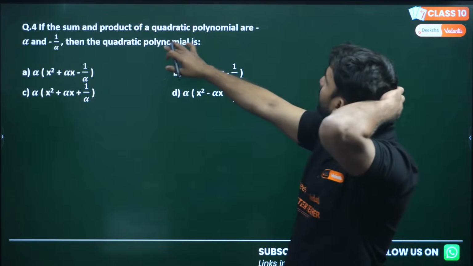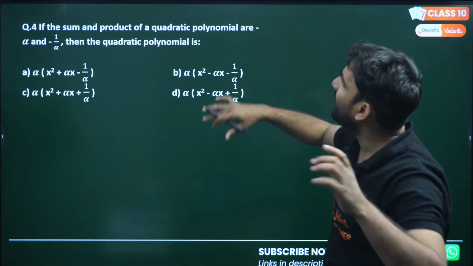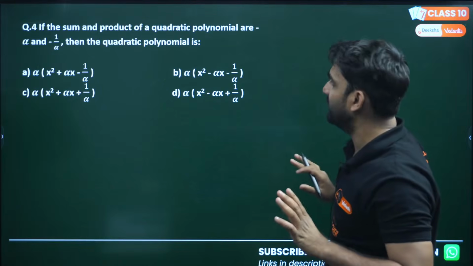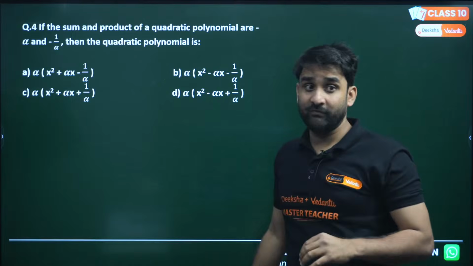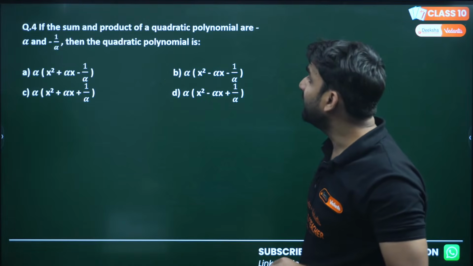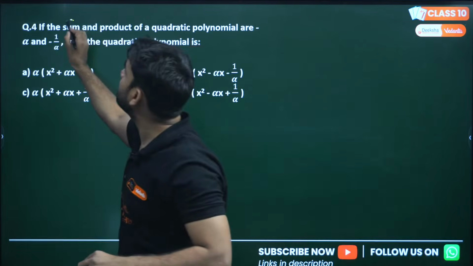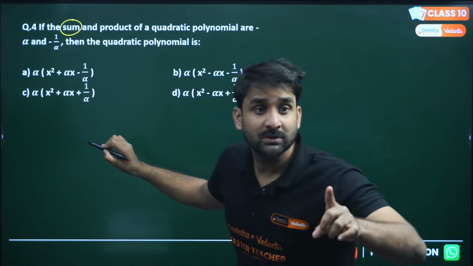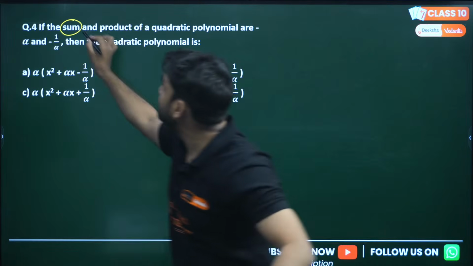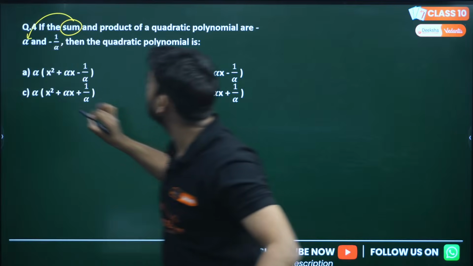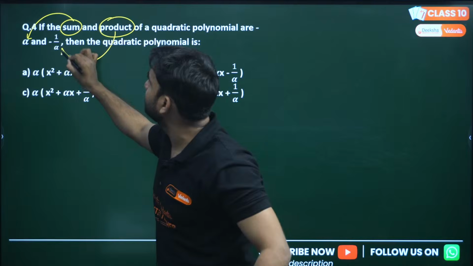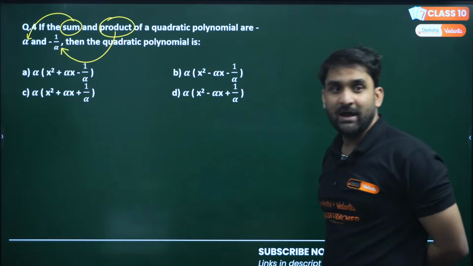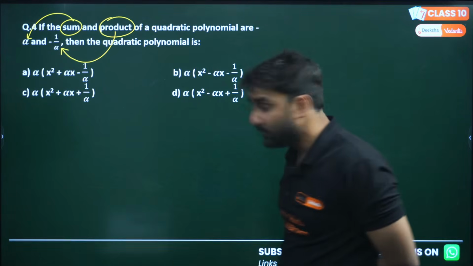Moving to next question, question number 4. If sum and product of the quadratic polynomial are alpha and minus 1 by alpha, then what will be the quadratic polynomial? Wow, very good question. See, my dear, the sum is given to you, not the roots. Sum is directly given to you. This is sum, alpha. And product is given to you, this is the product. And we have to find out the quadratic polynomial.